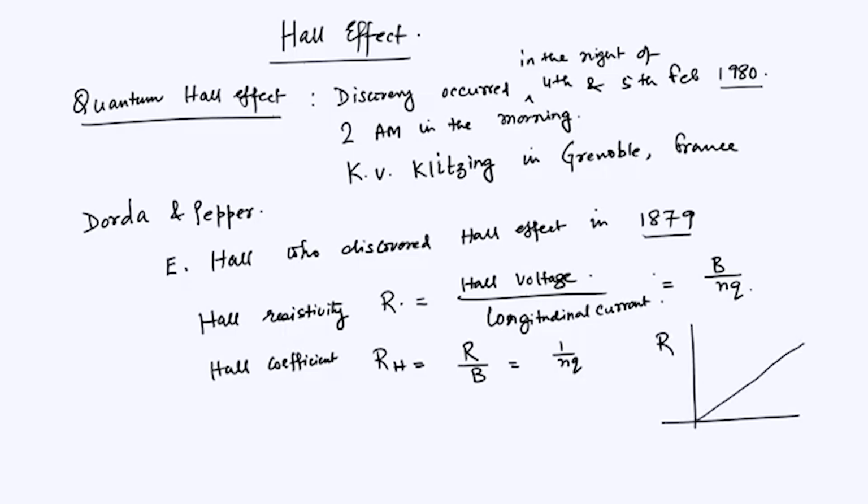This slope is equal to 1 over NQ. Whether it's a positive slope or a negative slope tells you what kind of carriers you have, and the overall magnitude of the slope tells you what N is, the density of the carriers in that particular material or semiconductor.